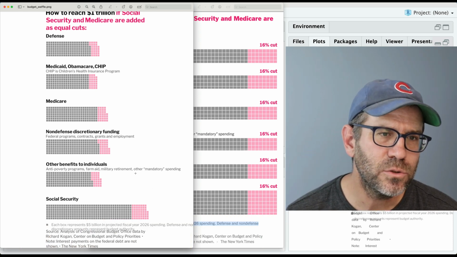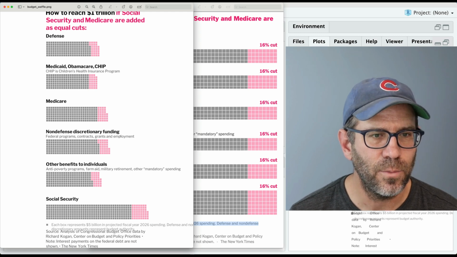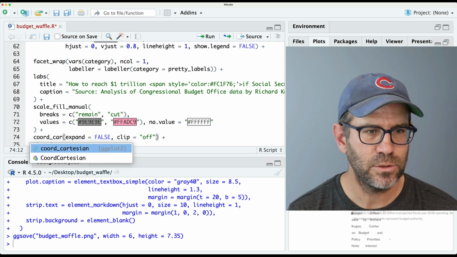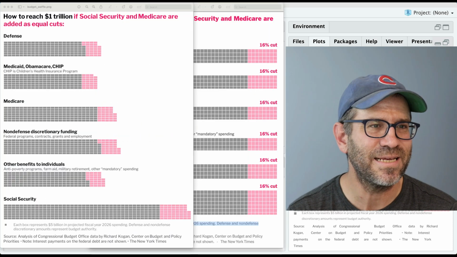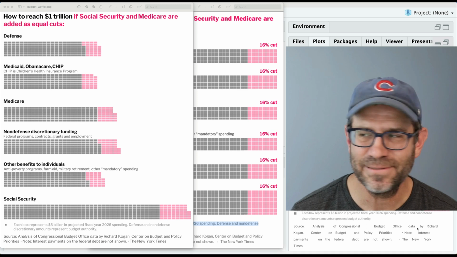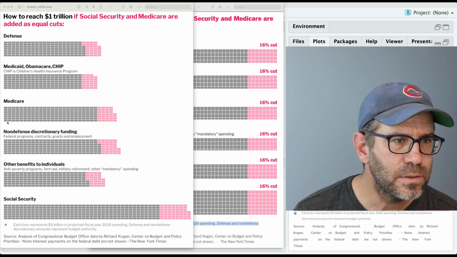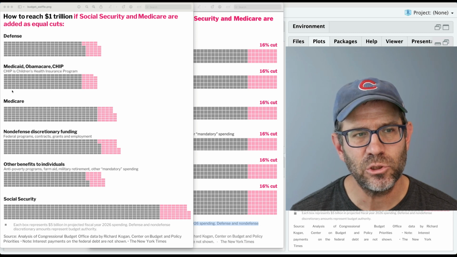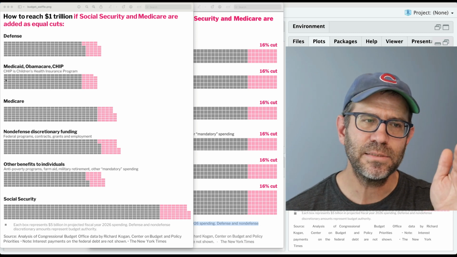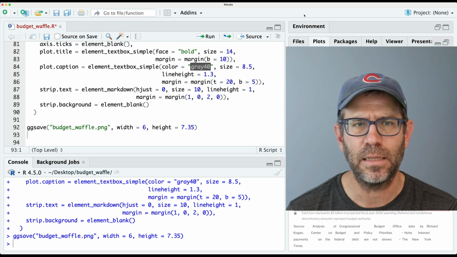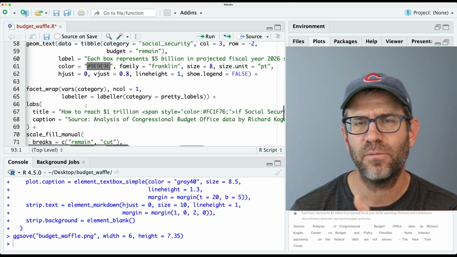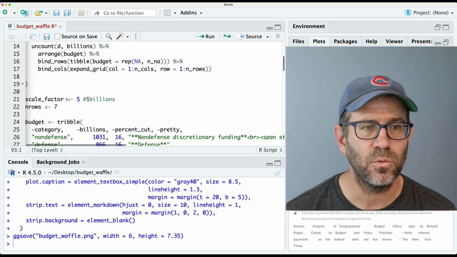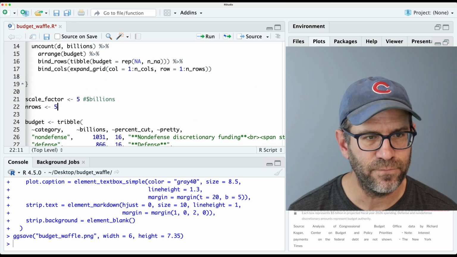And so what do we want to do? I think what we want to do is go back to coord Cartesian. So we'll make this Cartesian. Of course, that stretches things out to make things look like rectangles. And I have 7 rows. And so I think it might actually be easier to interpret if I have 5 rows, because then each column will be $25 billion, right? I think I did the 7 based off the Social Security data that they had in the New York Times' original version. So let's take this down to 5.